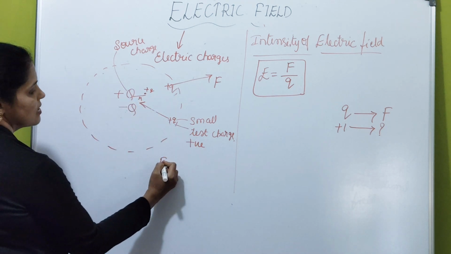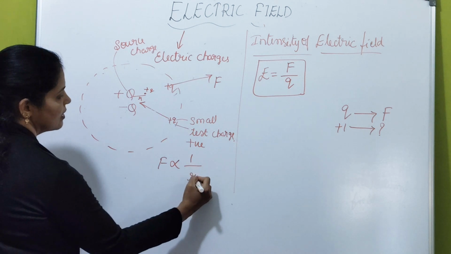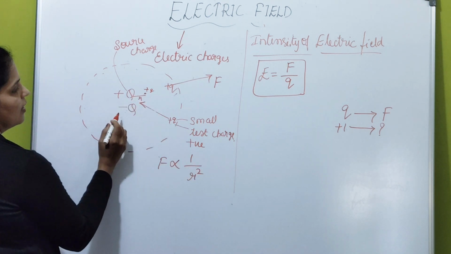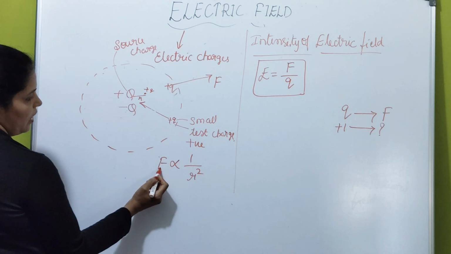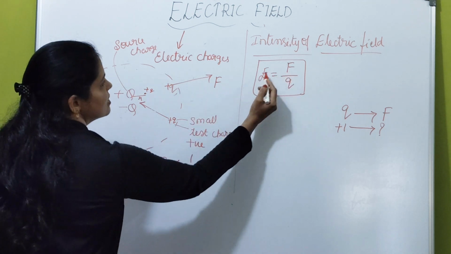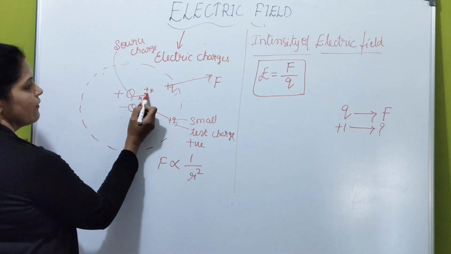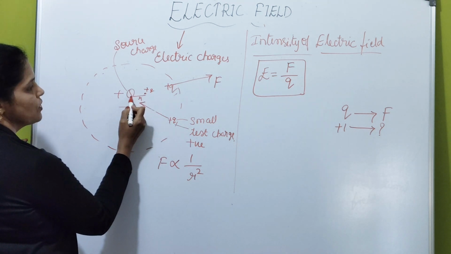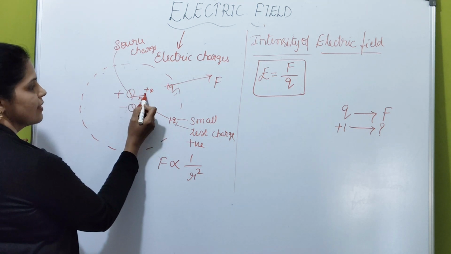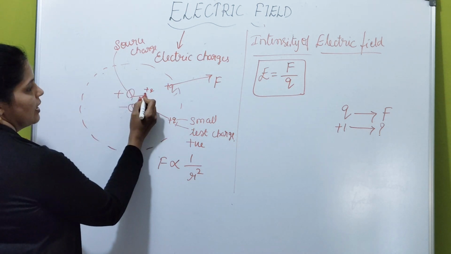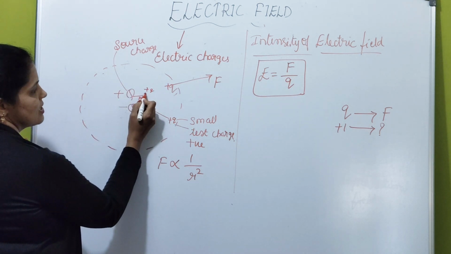Smaller the distance, force is more. If force is more, then electric field is also more. So if the test charge is closer to the source charge, then the strength of the electric field is more. So the electric field is high at this region.